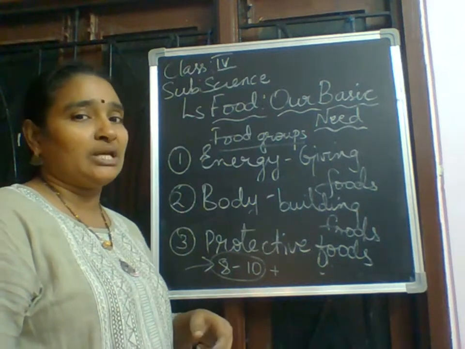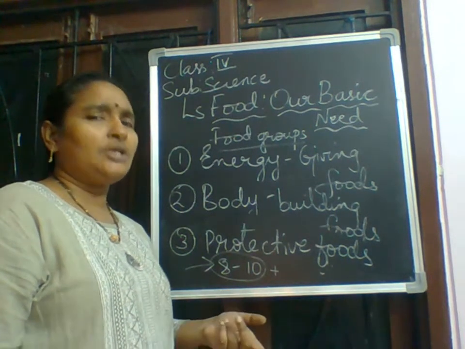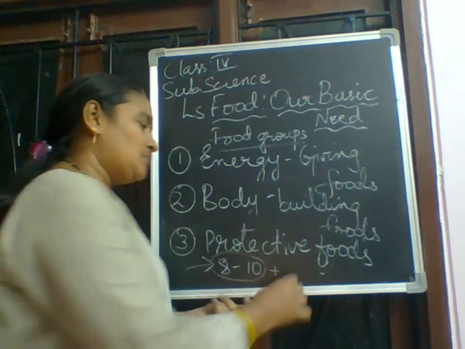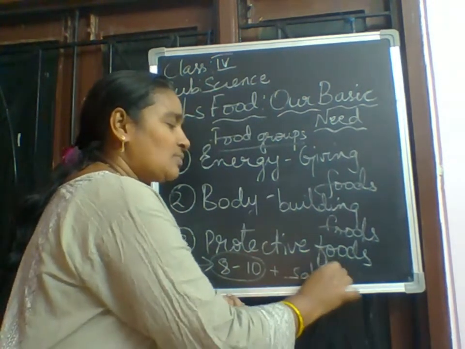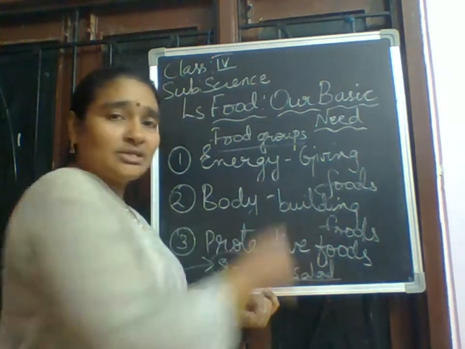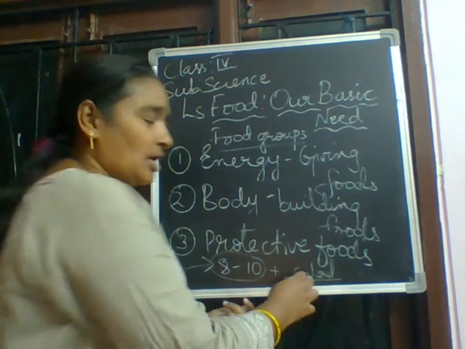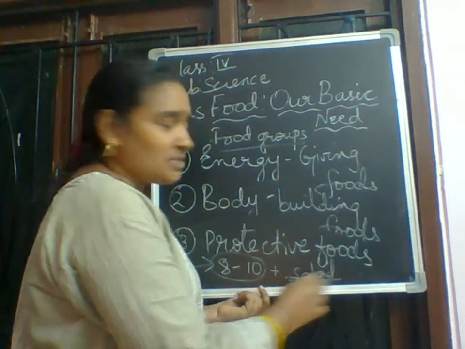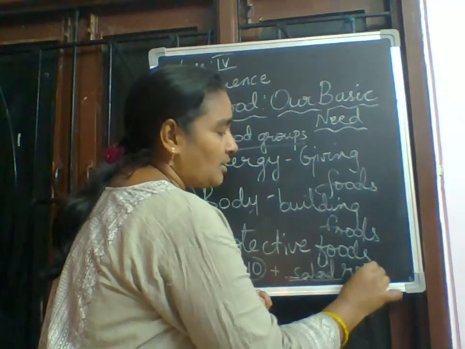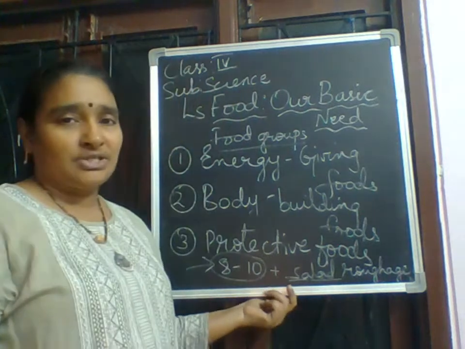Now suppose you ate biryani in the night. It has to be digested. So what should you take? You should eat kheera, meaning you should eat salad. So what happens when you take the salad? The salad will make other food items digest. Okay. So salads, all the green leafy vegetables, they come under roughage. They come under what? Roughage.